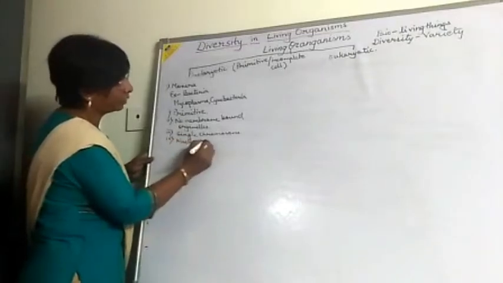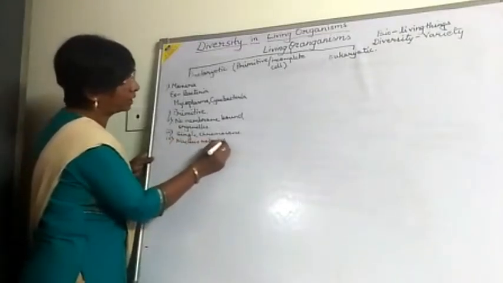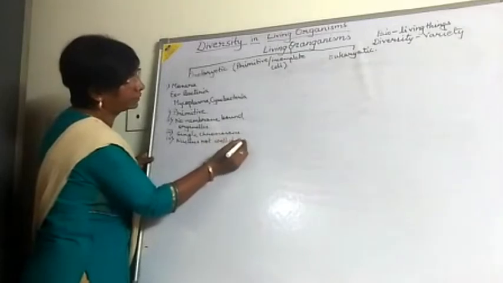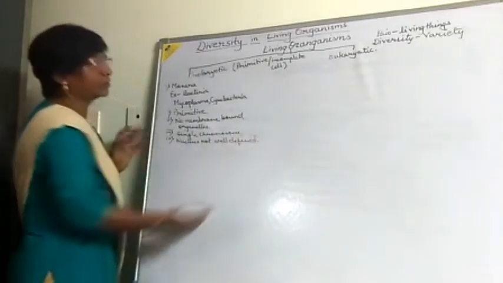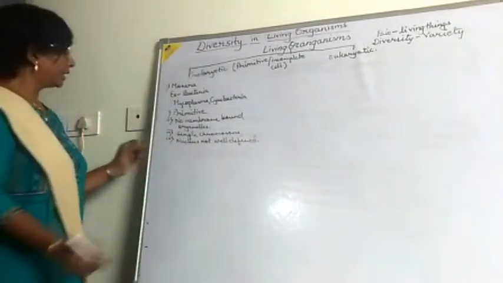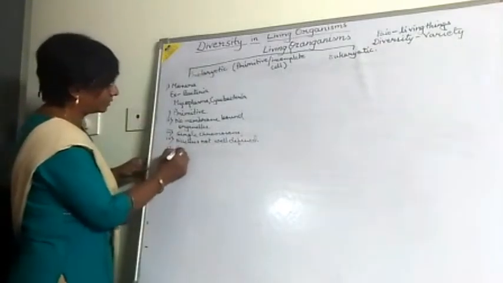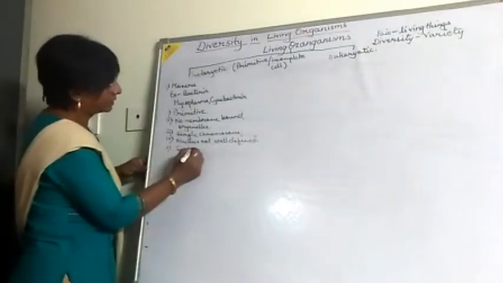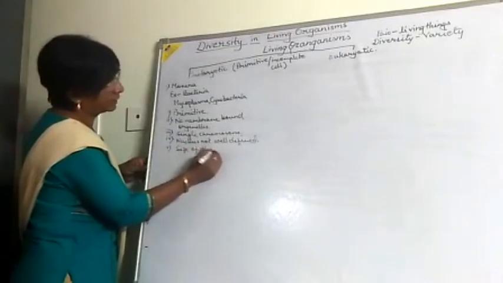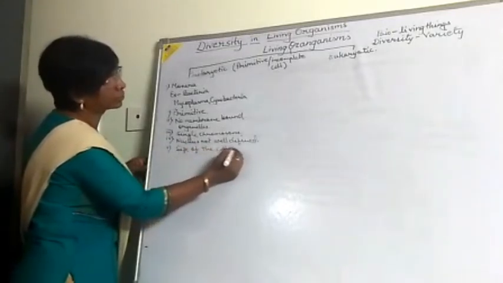The fifth is that the size of the cell is small.